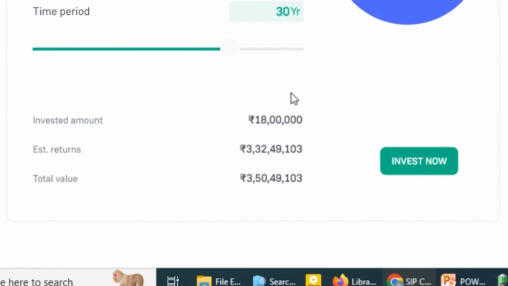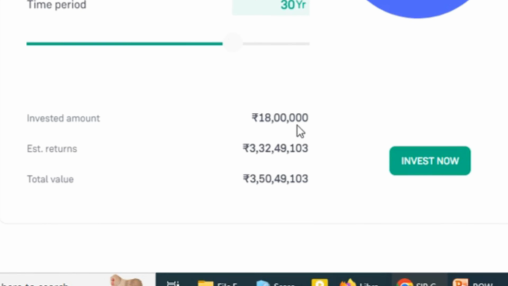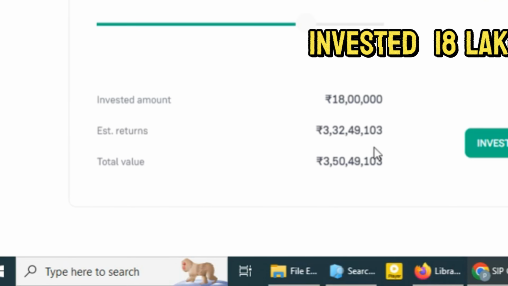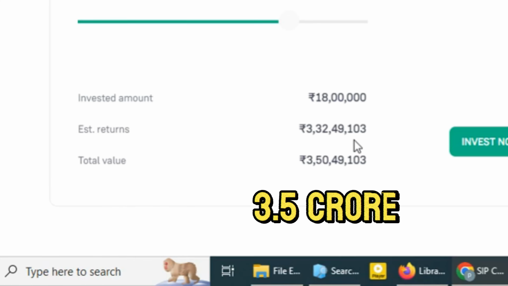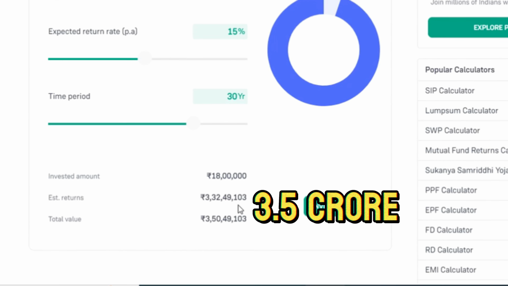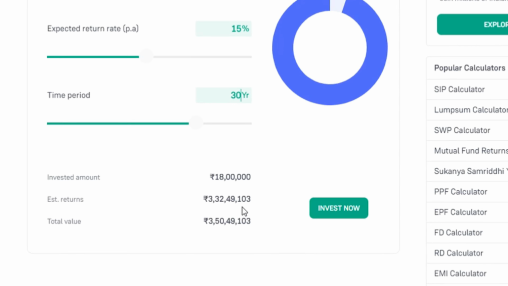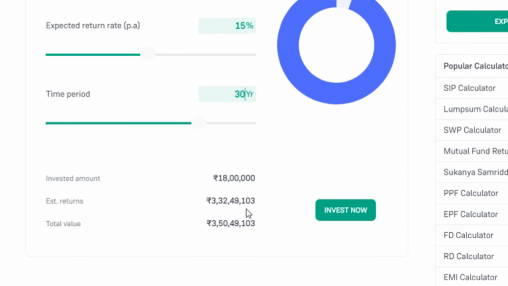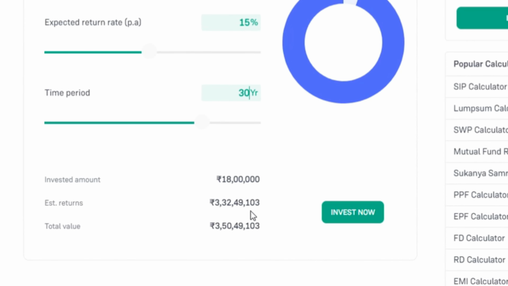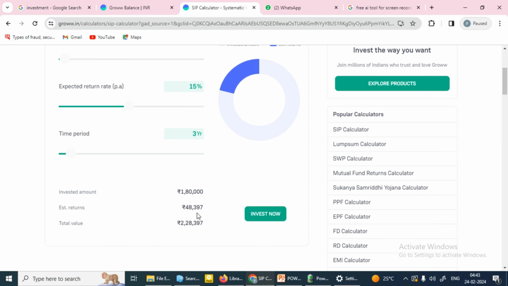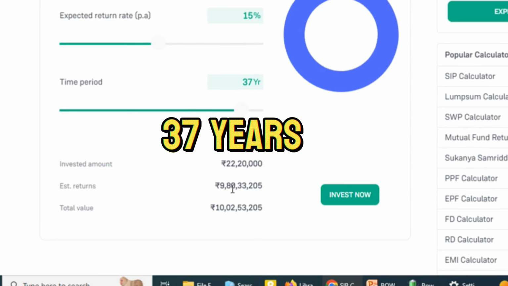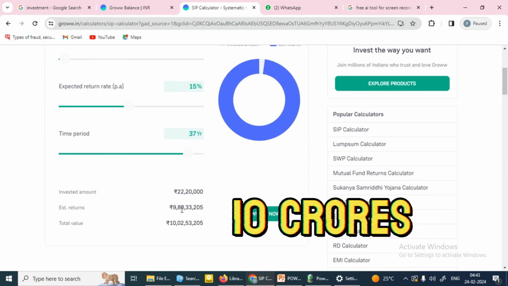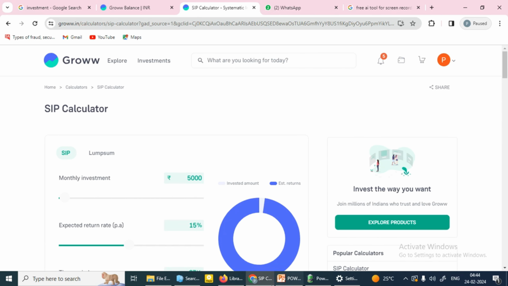The total invested amount during the course of 30 years will be 18 lakhs, but the wealth that will be generated will be 3.5 crores for Mr. Rahul. And Mr. Arjun started the investment at the age of 18 years. So by the age of 55, he'll have a much longer duration of time. He'll have a time of 37 years, so the total value will be 10 crore rupees. That's how you can calculate your returns online by using any simple return calculator.